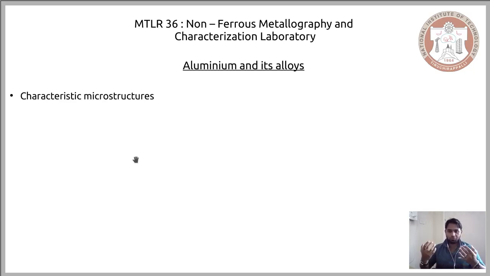You have a wide range of composition in them, and that means that depending on the alloying elements that constitute a particular alloy, you have different properties, and you have to choose appropriate metallographic techniques in order to visualize the microstructure. Now, an additional aspect of having a wide range of chemical composition is that the resulting phases will also be different, and the ways these phases appear in the microstructure will also be different.